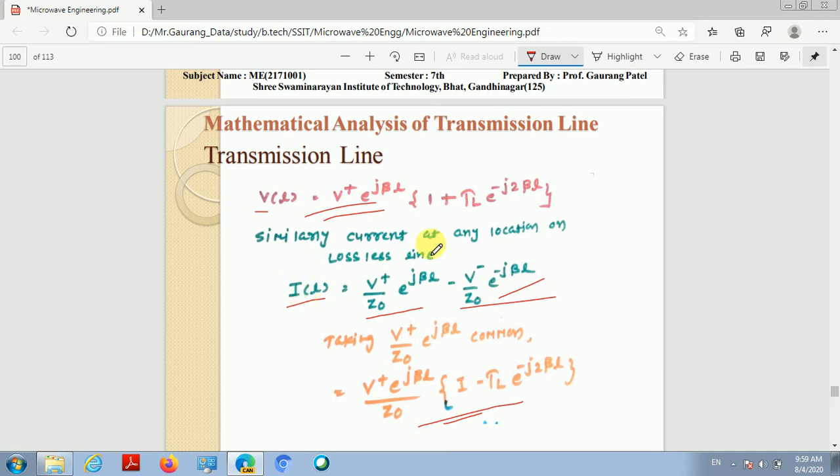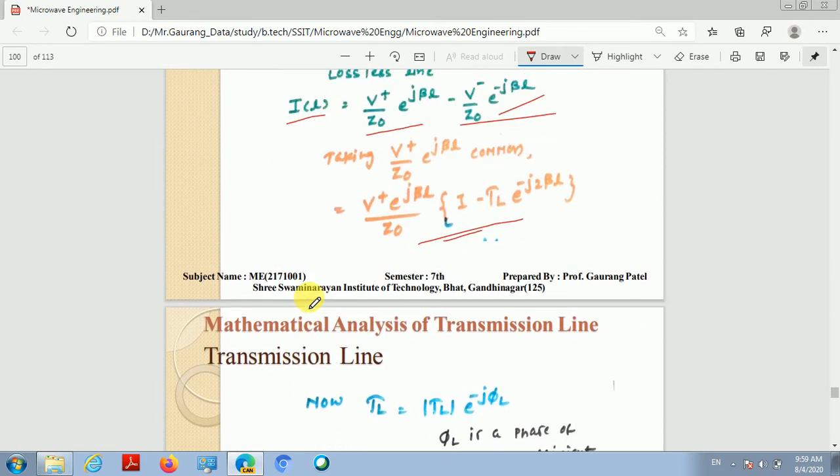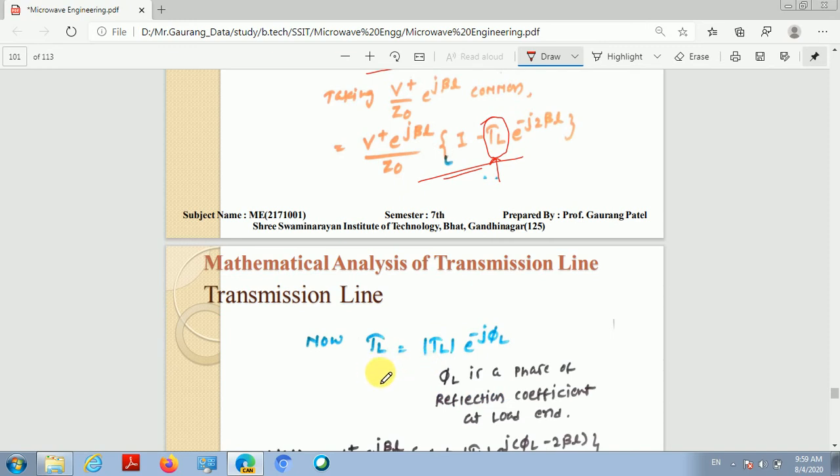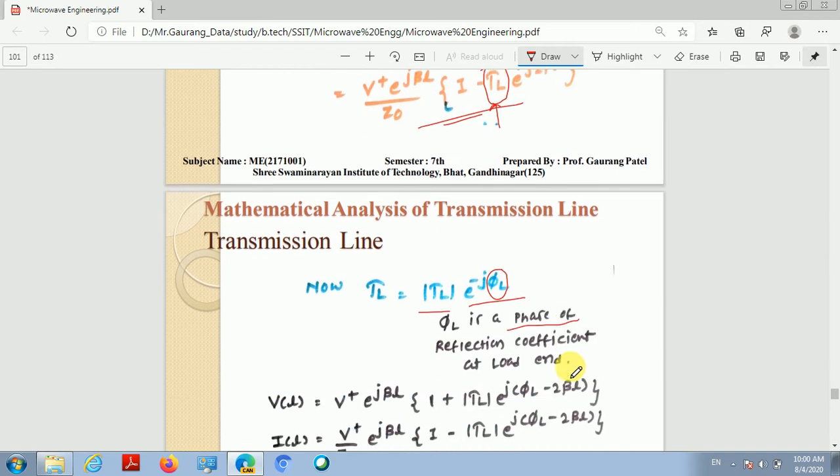Let's further analyze this concept of standing wave in more detail using mathematical analysis. If you look at gamma L, the reflection coefficient, it is a complex quantity. If I represent this complex quantity in terms of its amplitude and phase, it can be written as gamma L is equal to mod gamma L e raised to minus j phi L, where phi L is the phase of the reflection coefficient at the load end.